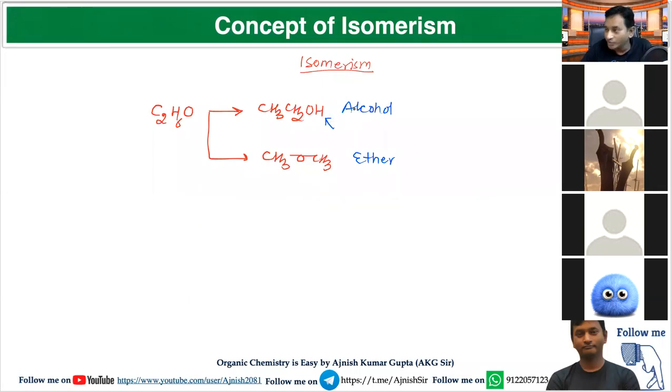When you add sodium metal into the container which contains this alcohol, hydrogen gas will be released. This is the chemical test of finding acidic hydrogen in a molecule.